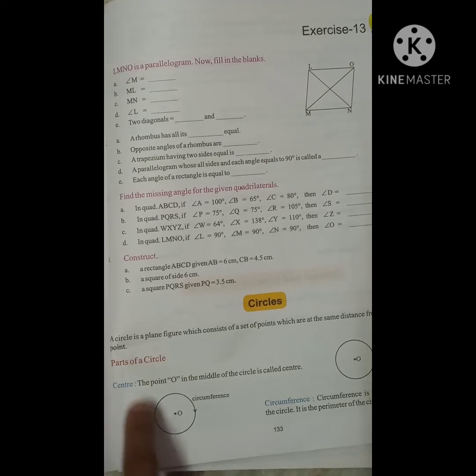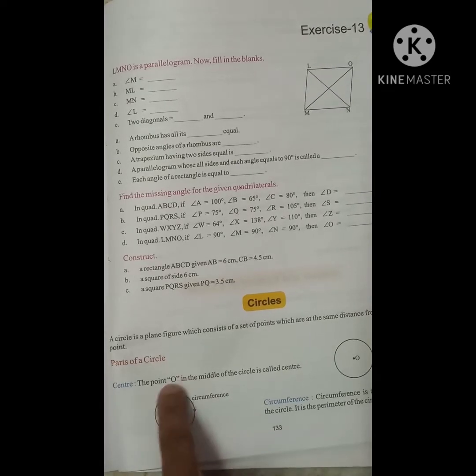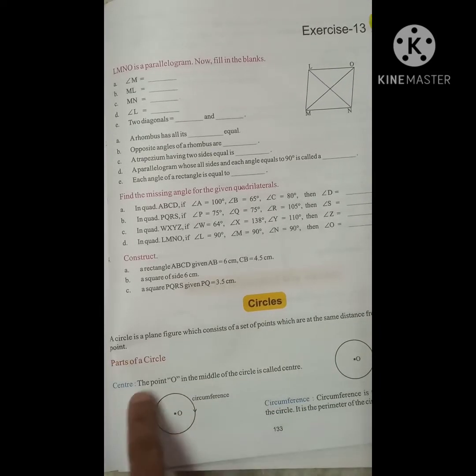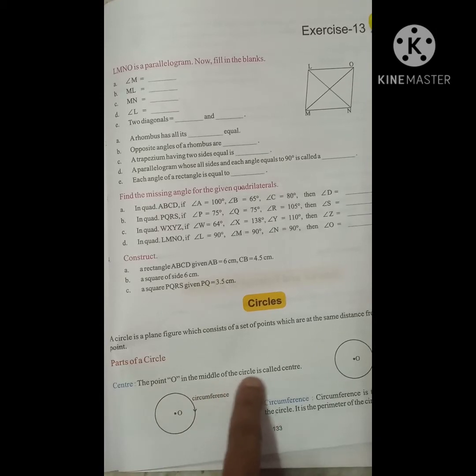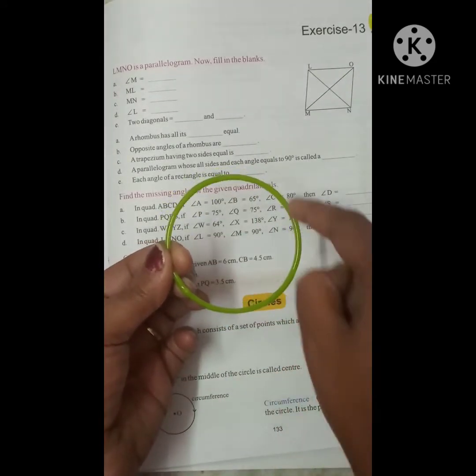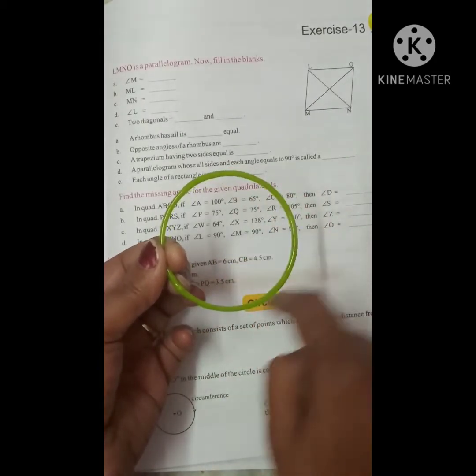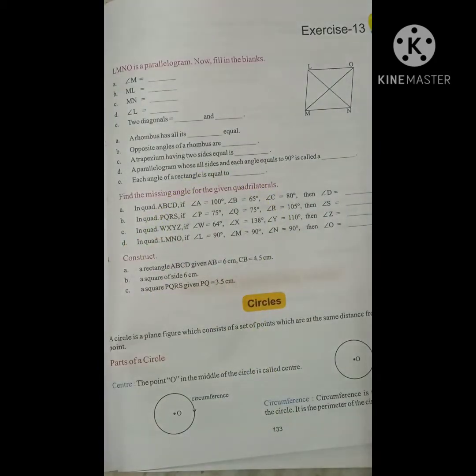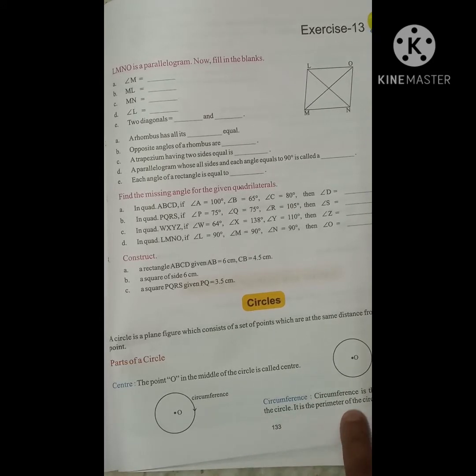First of all, center. अगर हम कोई भी सर्कल बनाते हैं उसका एक सेंटर जरूर होता है. The point O in the middle of the circle is called center. और अगर हमारे पास कोई सर्कल है उसका ये जो हिस्सा होगा ये क्या कहलाएगा? Border of the circle is known as circumference. Circumference is the distance around the circle. It is the perimeter of the circle. Got it, student? Now come to page number 134.